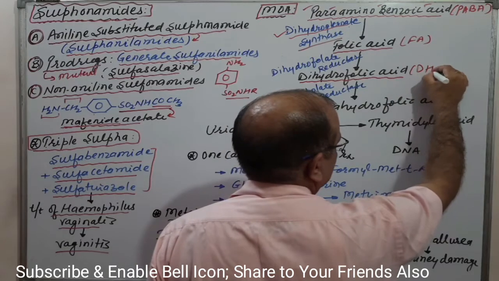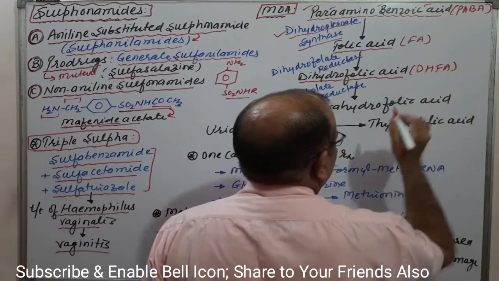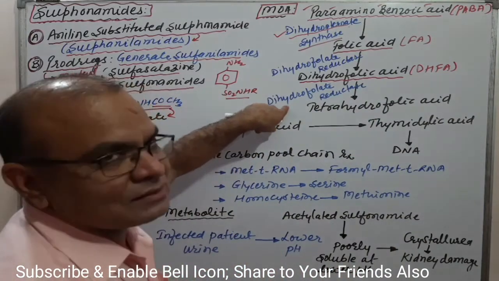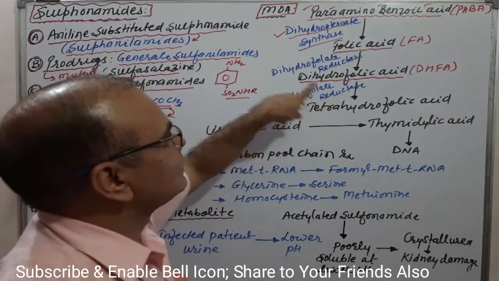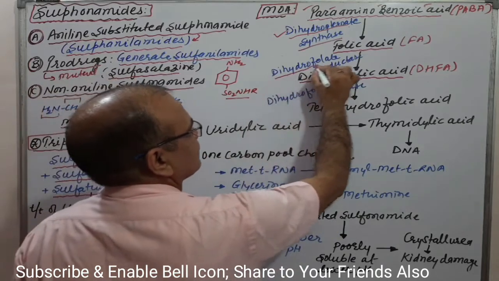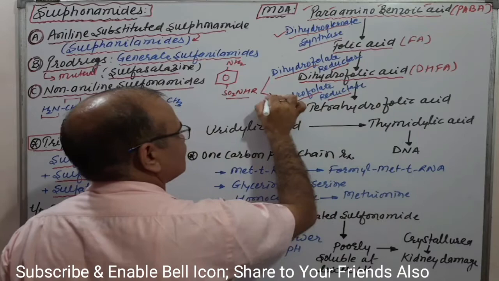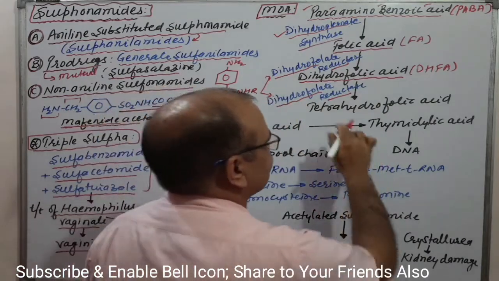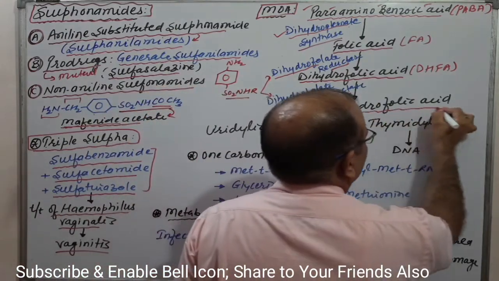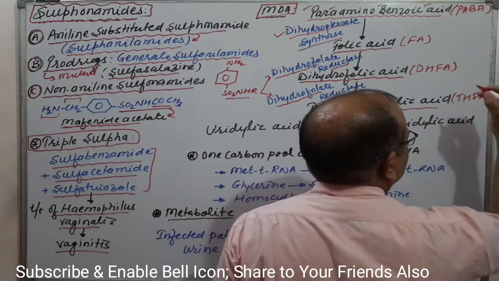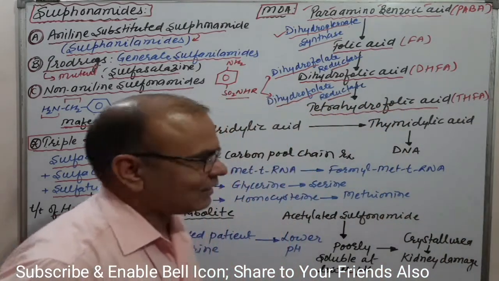known as DHFA, and that is again reduced in the presence of the enzyme dihydrofolate reductase. Now that is tetrahydrofolic acid, THFA, tetrahydrofolic acid. Clear?